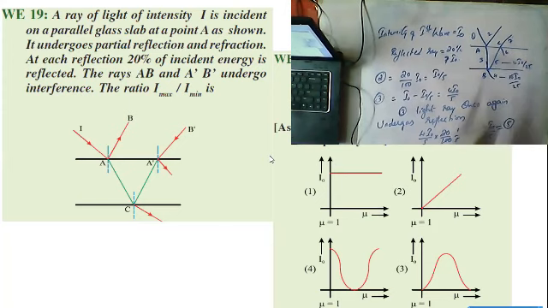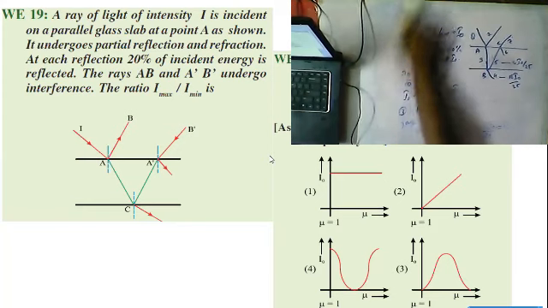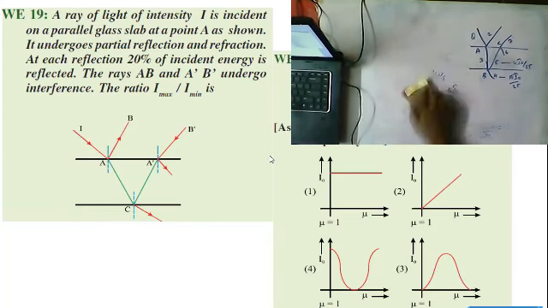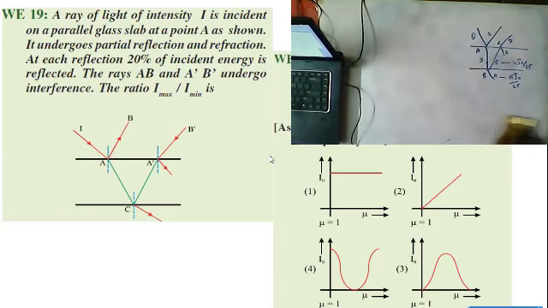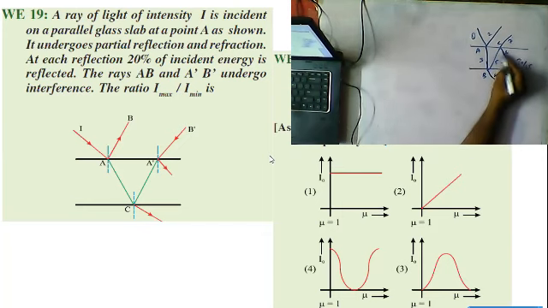Now this light ray once again undergoes, I'm erasing this for lack of space, okay, guys. So this 4 I naught by 25 undergoing. If you clearly observe, light is reflecting like this and moving away.